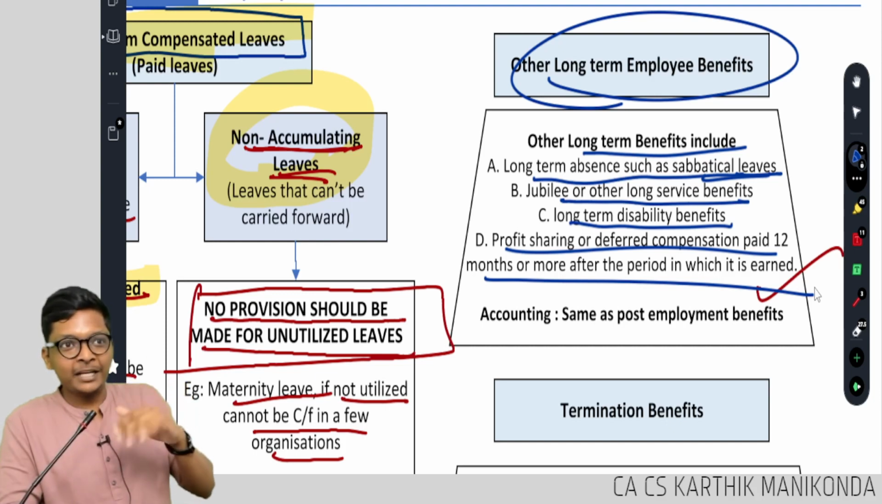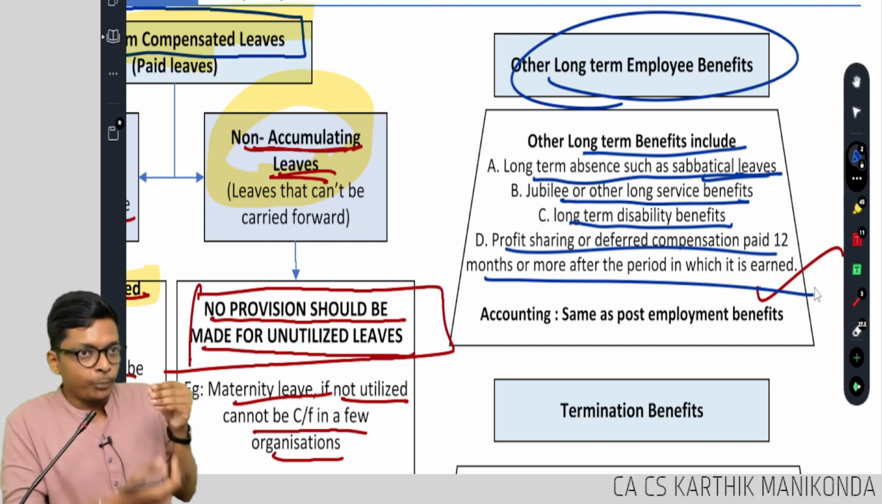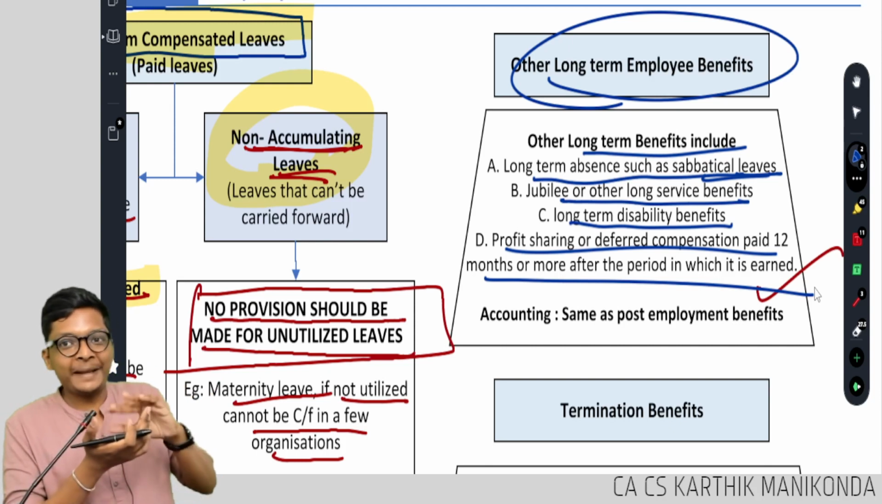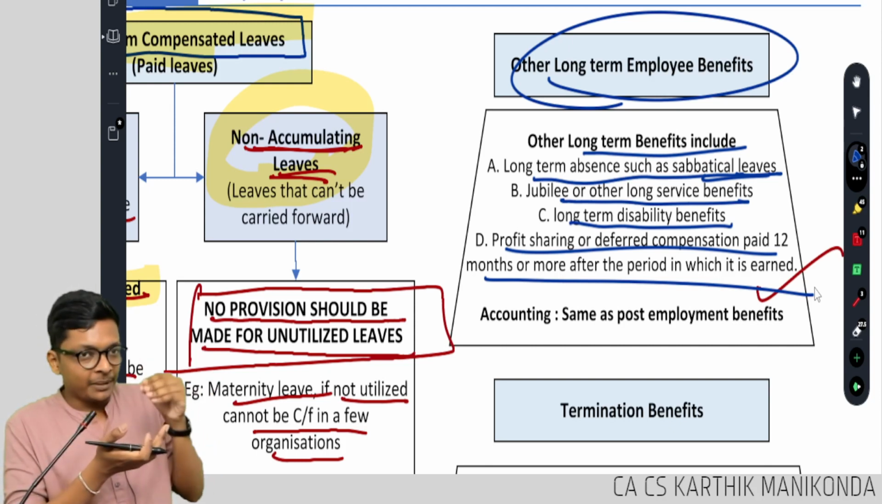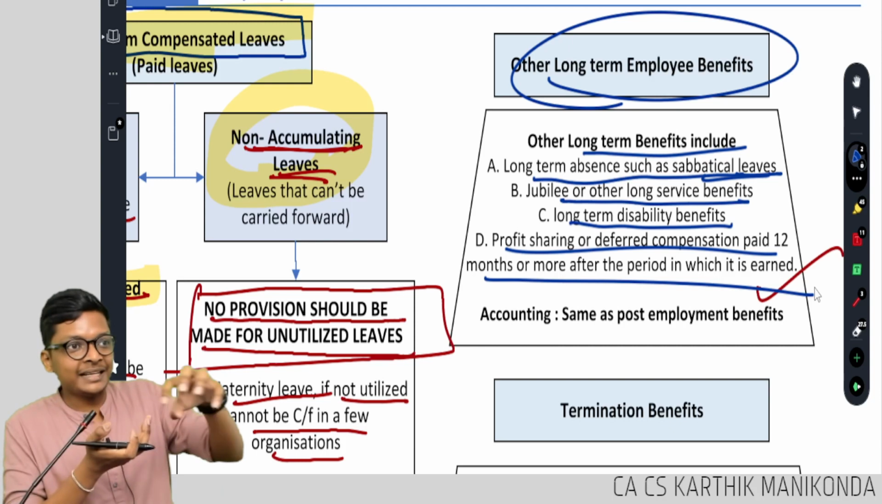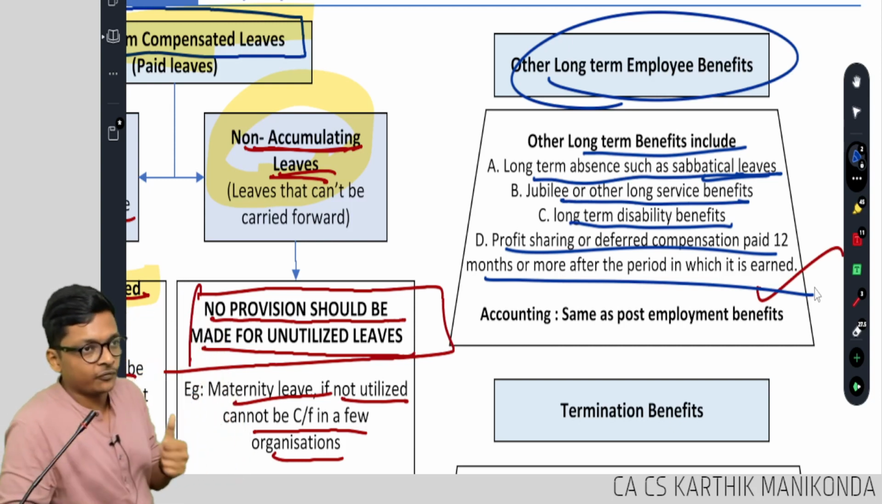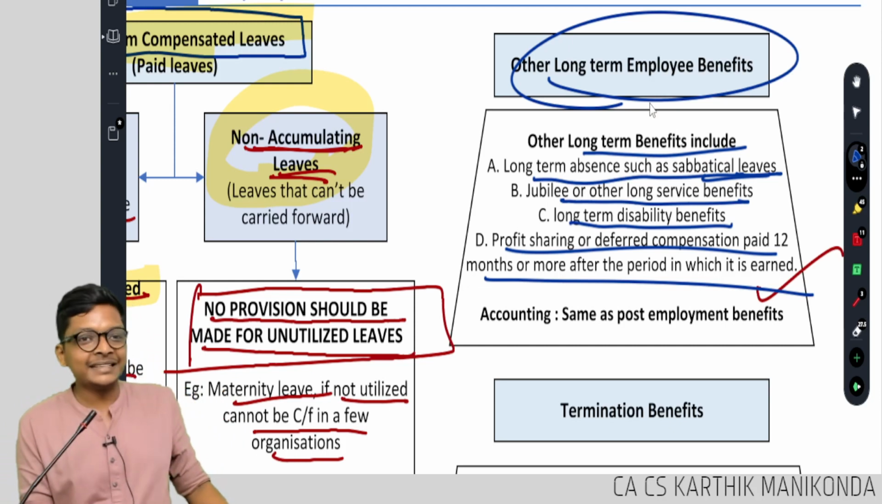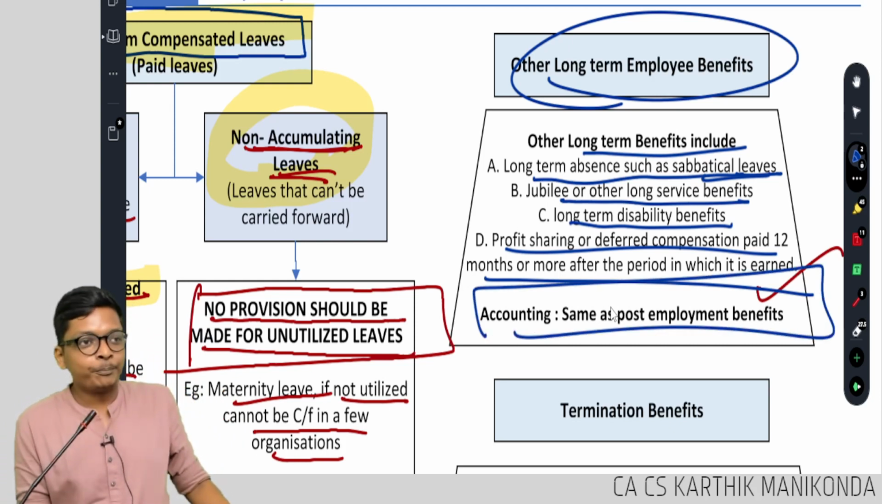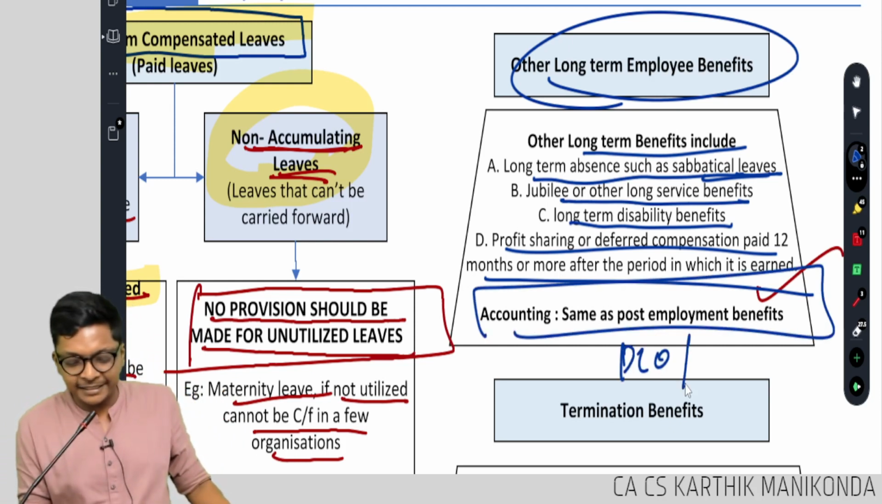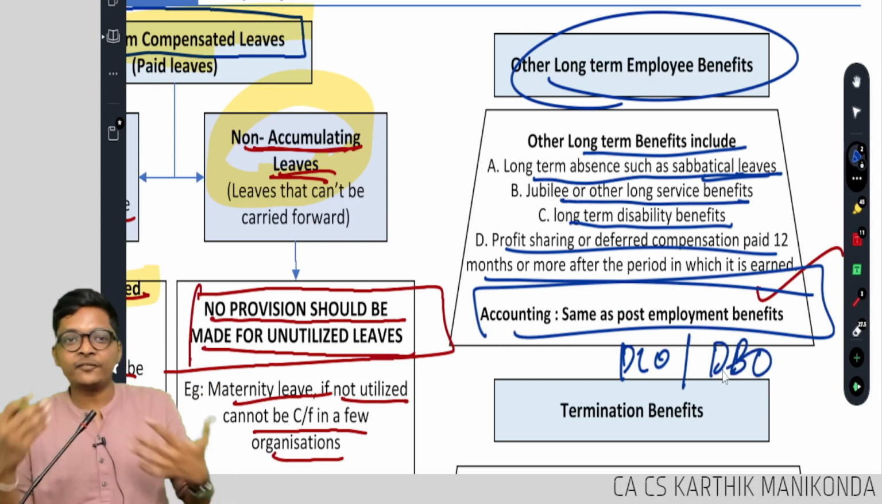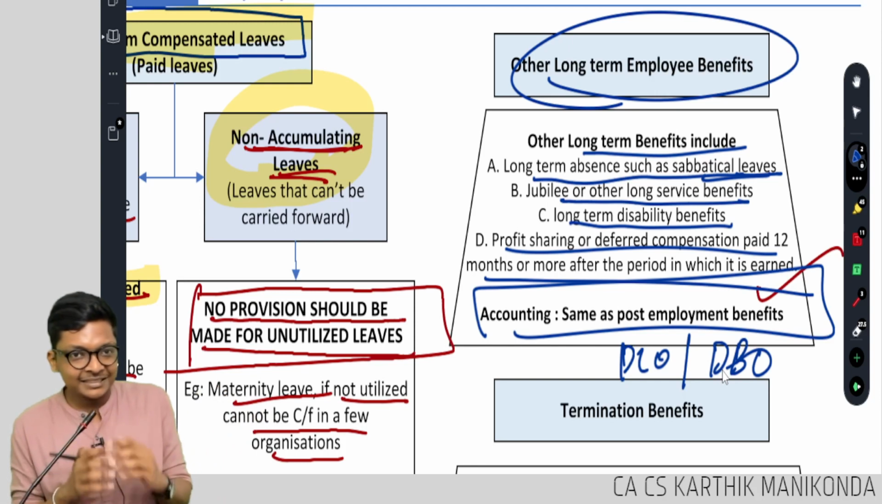Bonus paid for next 3 years, or bonus earned now but paid after 3 years, or bonus earned now, amortized and paid in 3 years. So what you earn now but spread over there. Are you following, guys? How to treat this? Same as post employee. That means same as DCO. Depends on where it falls.